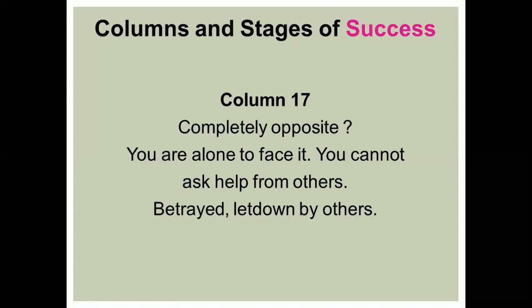That's why natrum mure, where chlorine comes in column 17, which is a halogen, has a lot of let down feeling, disappointed in love, betrayed in love. They feel that because they have the column 17 features in them.